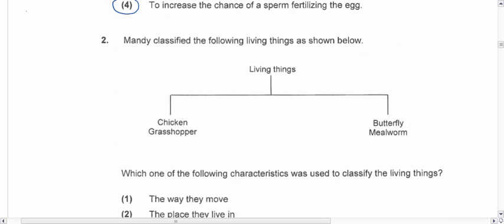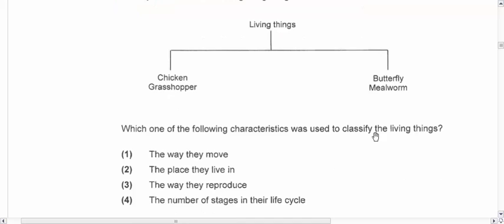Question 2. Mandy classified the following living things as shown below. So I got chicken, grasshopper, the butterfly and the mealworm. The question is asking which one of the following characteristics was used to classify the living things. Let's take a look. Chicken, grasshopper, what do they have in common? Is it the way they move? Not really, especially when it comes to butterfly and mealworms. These two move very differently. So one is out.